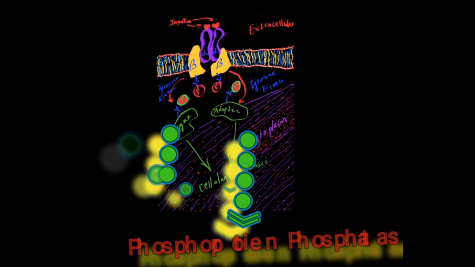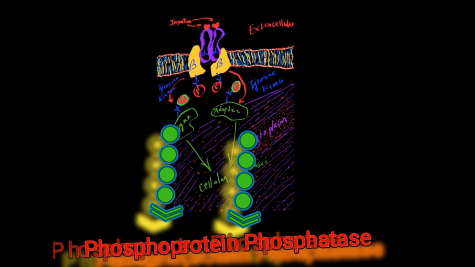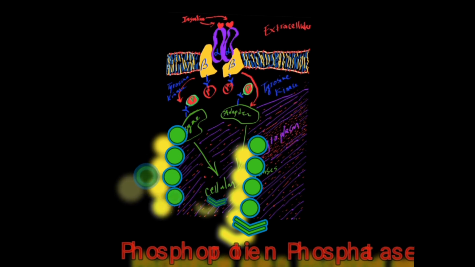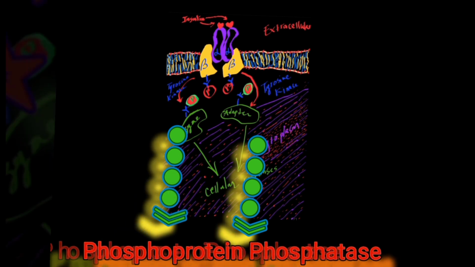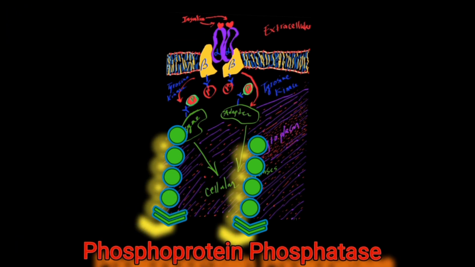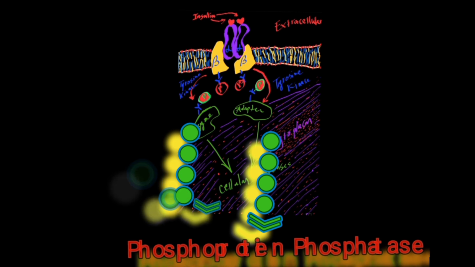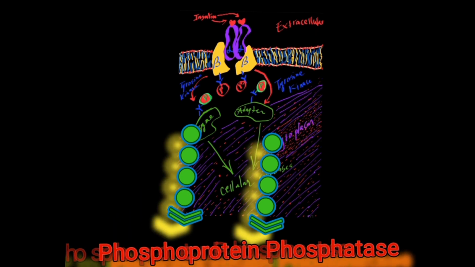Thus, the activation of the tyrosine kinase activity of the insulin receptor starts a cascade of intracellular events that lead to the activation of a phosphoprotein phosphatase that is specific for dephosphorylating proteins and enzymes on phosphoserine and phosphothreonine.